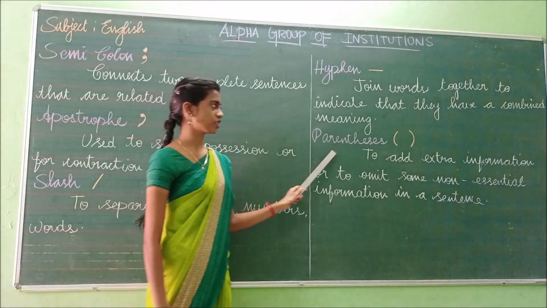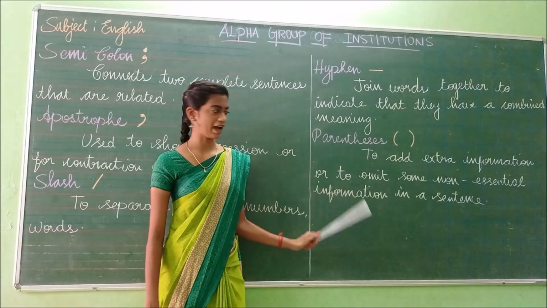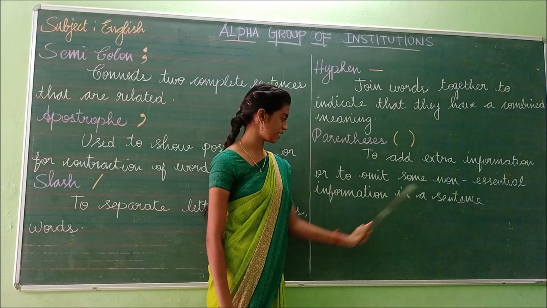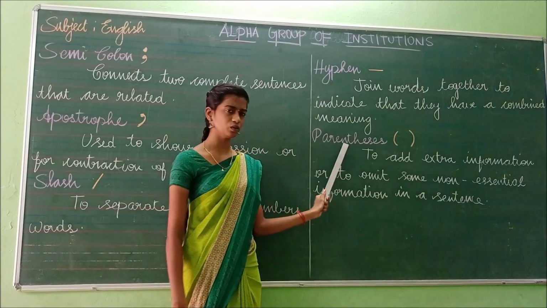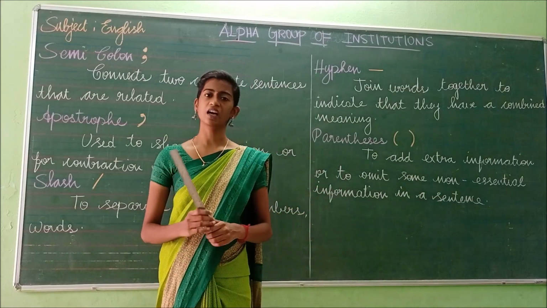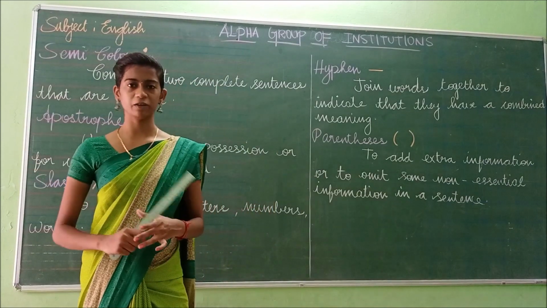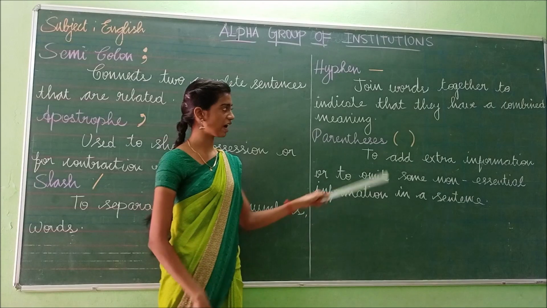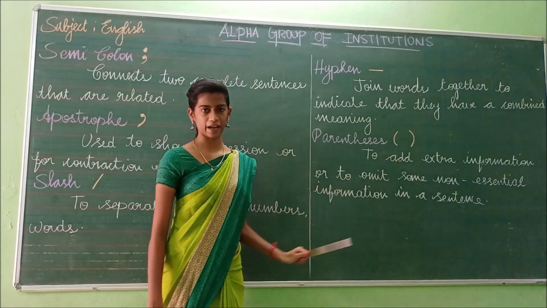And the next one we are going to see is the parenthesis. This is the symbol of parenthesis. It is used to add extra information or to omit some non-essential information in a sentence. There will be some important information, so in order to show the important words, what do we have to use? We have to use this parenthesis.